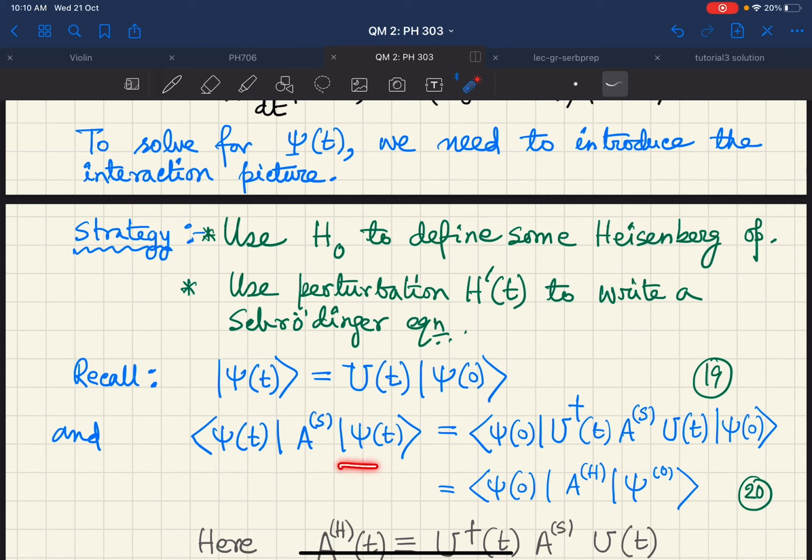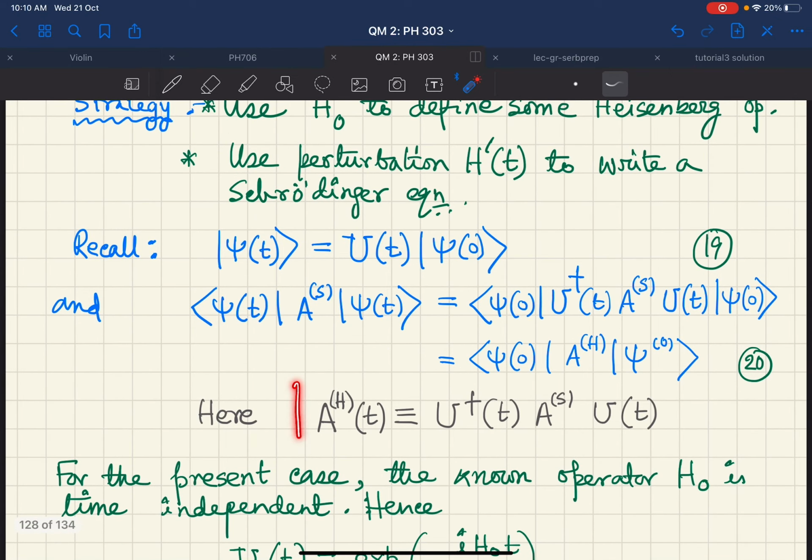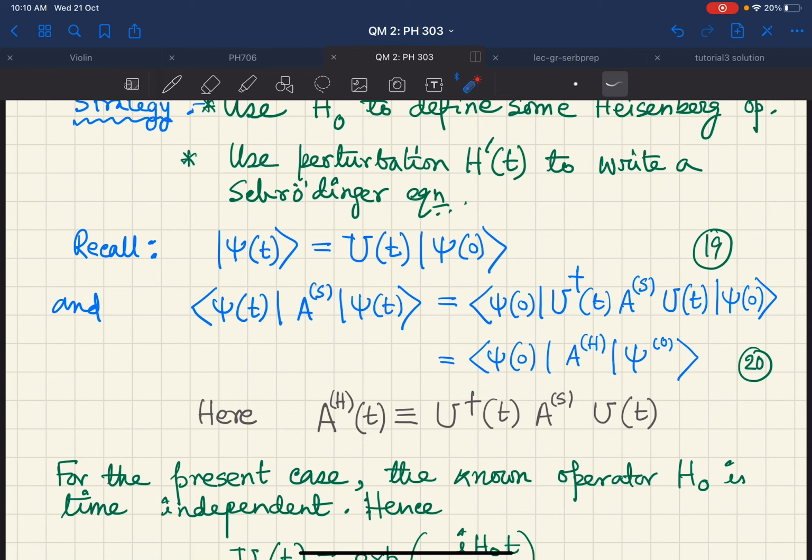But we know how the state psi t changes. Psi t changes as U t acting on psi 0. Similarly, bra psi t changes as bra psi 0 acting with U dagger t. So this is how we get this next step, and therefore, as we all know, this is nothing but psi 0 A_H psi 0.